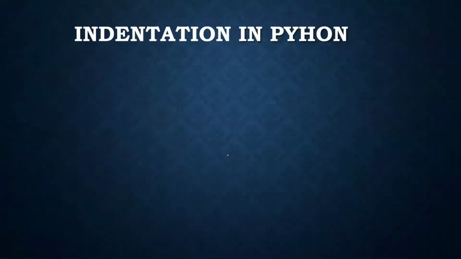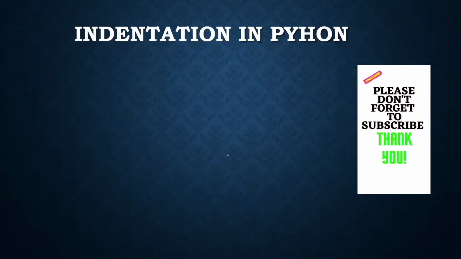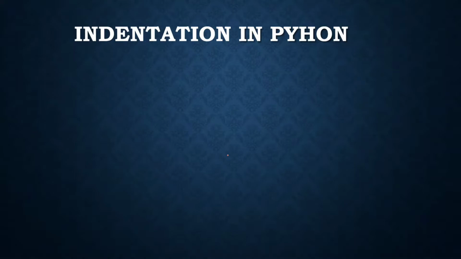So next is indentation. Most programming languages like C, C++, Java use braces to define a block of code. Similarly, Python uses indentation. A code block starts with indentation and ends with the first unindented line. The amount of indentation can be decided by the programmer, but it must be consistent throughout the block. Generally, the best practice is 4 white spaces for indentation, and it is preferred over tab space.